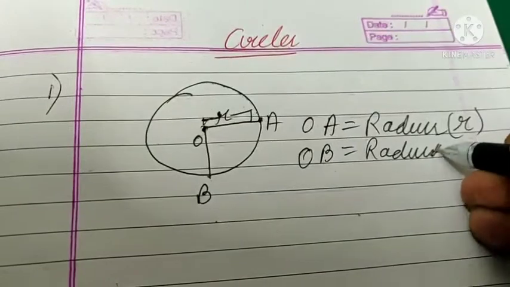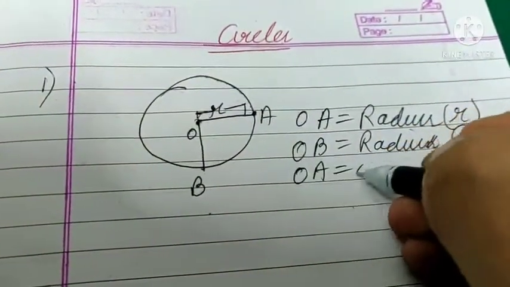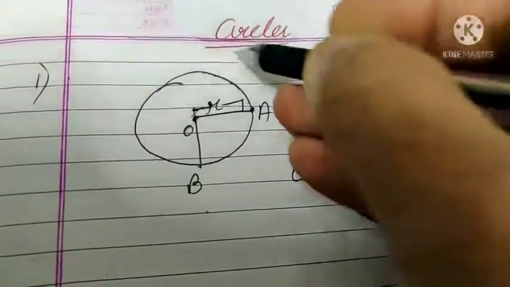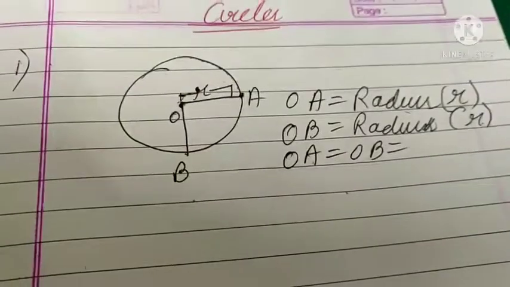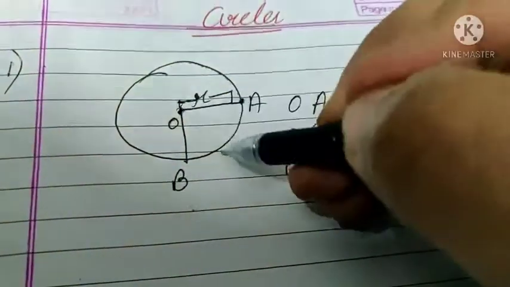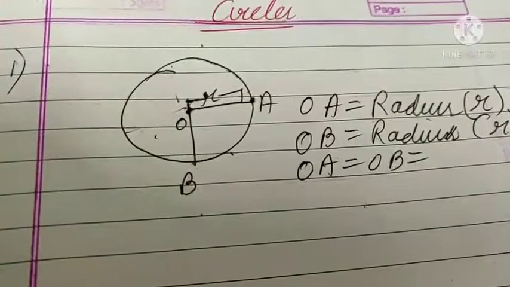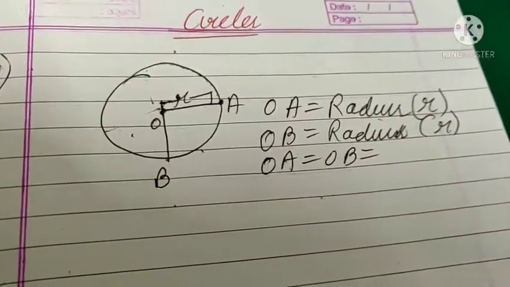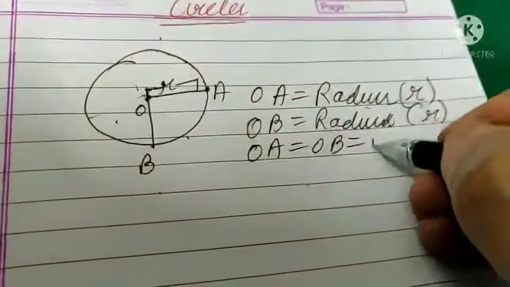Okay, and remember that OA is equal to OB, as the radius of circle always remains the same all over the circle. This is also this and everything, means a line from center to a point on a circle are all radius, and they all are equal.